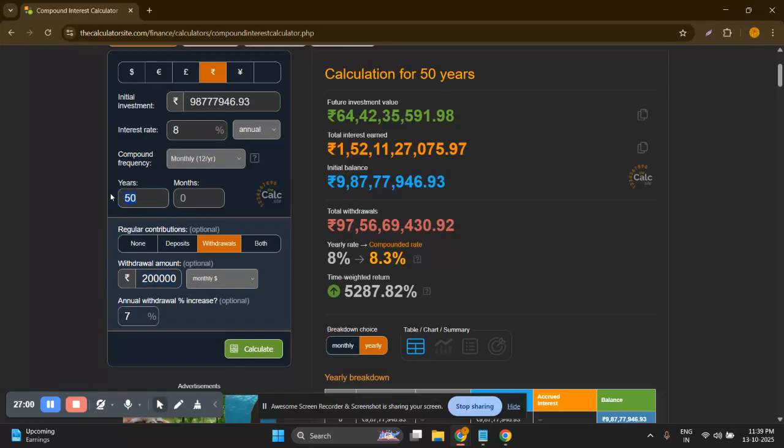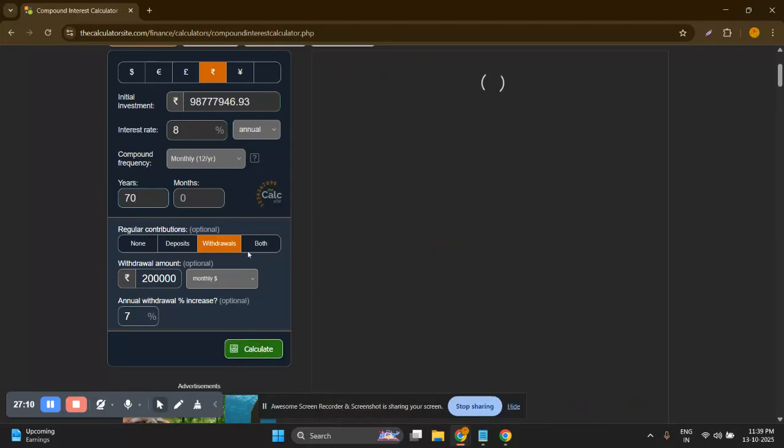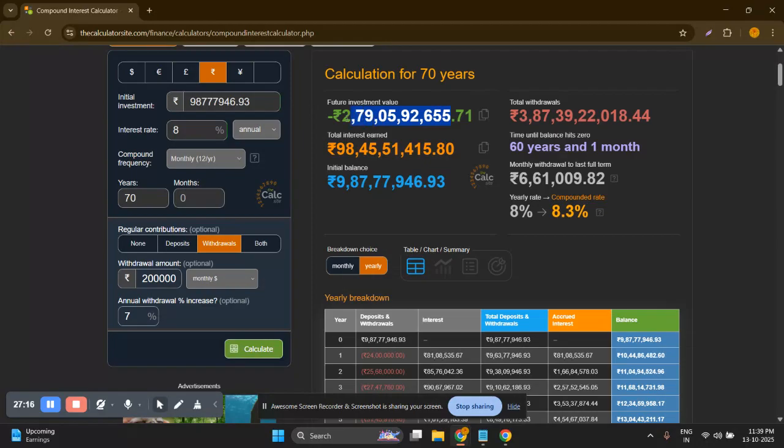And if you live longer, because in the future life expectancy will be around 120 years, something like that. So if you manage to live longer, for 70 years, then you will see that your amount will not be enough with the 7% withdrawal. So you still have to manage to secure some more amount. Either you have to reduce your withdrawal amount, or you have to increase the years of deposition, so you can secure an amount which can last for 70 years. So this is the brief calculation which we have done.